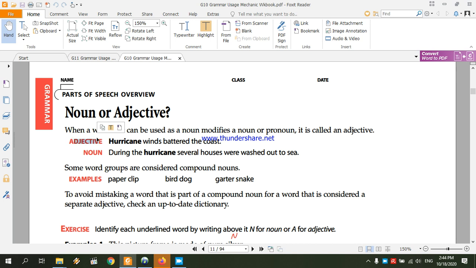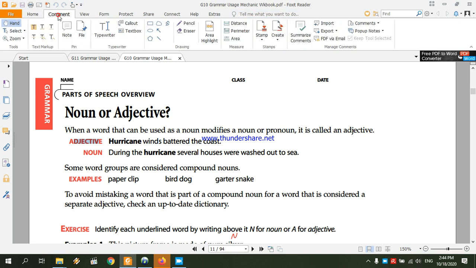First of all, example number 1. Hurricane winds battered the coast. Hurricane winds battered the coast. The speaker is talking about certain winds that are stemming from a hurricane that have been inflicted upon the coast. Here the word hurricane.